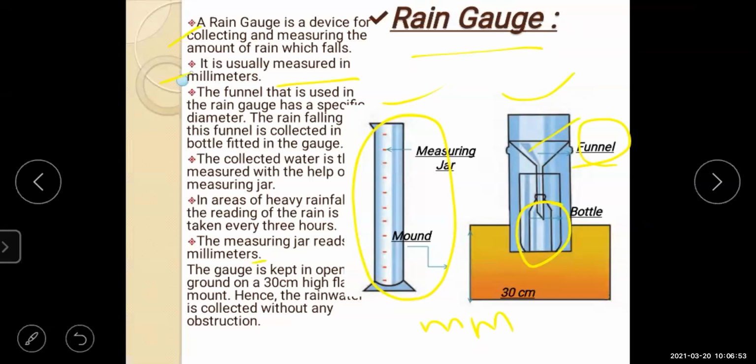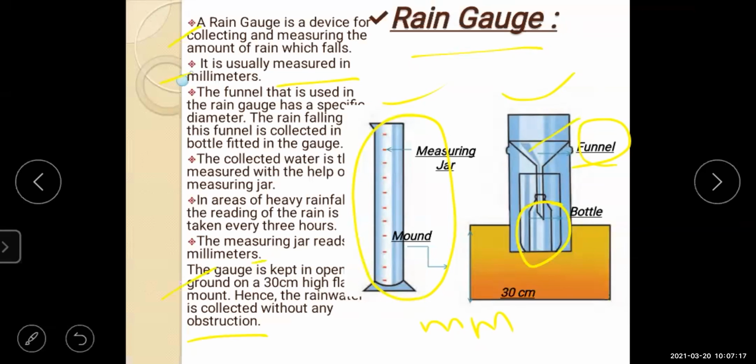After every 3 hours, the rainfall is measured. Here, the rain gauge is kept in open ground on a 30 centimeter high flat mount. Hence, the rainwater is collected without any obstructions. Now, here what they have said here,